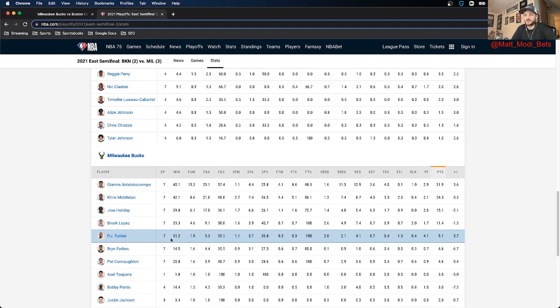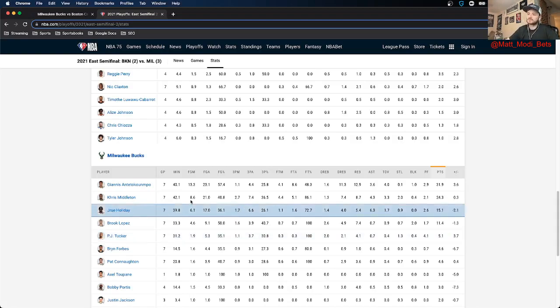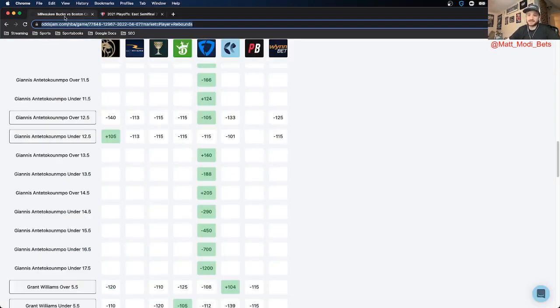A couple important things to do, and I mentioned this in my guide to player props, is you can look at fantasy projections and see where these daily fantasy sites are pricing totals. For this Giannis one, you can just Google Giannis Antetokounmpo projections, and you'll see if places are projecting him to have over 12.5 rebounds. If so, then this is a really valuable bet. If not, then maybe you sit it out.